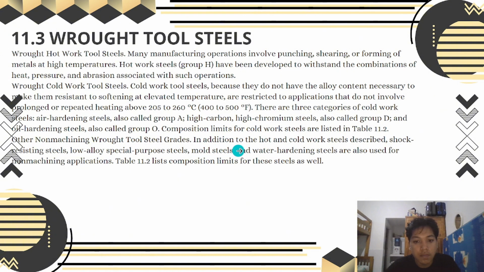In addition to the hot and cold work steels described, shock resisting steel, low alloy special purpose steel, mold steel, and water hardening steel are also used for non-machining applications. We can see Table 11.2 lists composition limits for these steels as well.